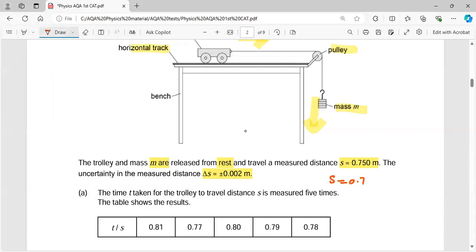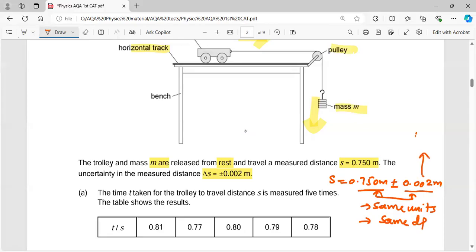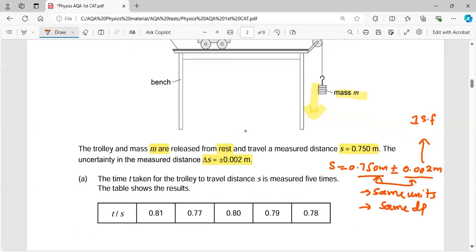So s is 0.750 and the uncertainty is 0.002 meter. So one thing that you already know, both have the same units and same decimal places, like the uncertainty and the mid value. And this uncertainty is always written in one significant figure.